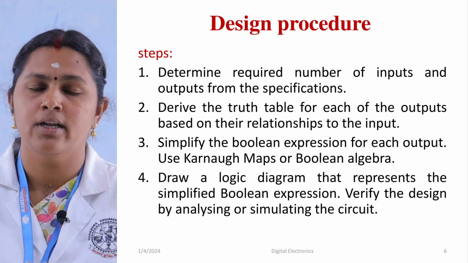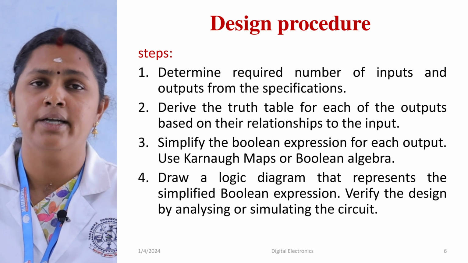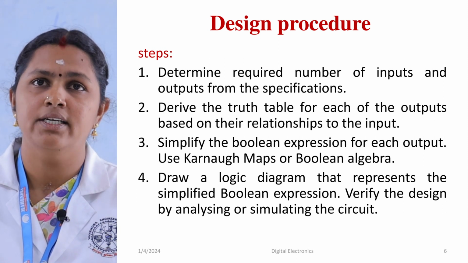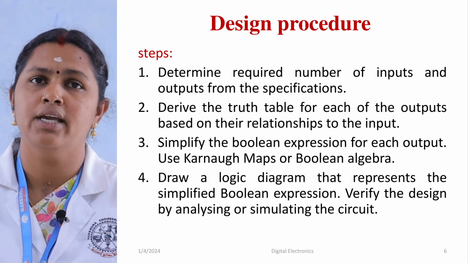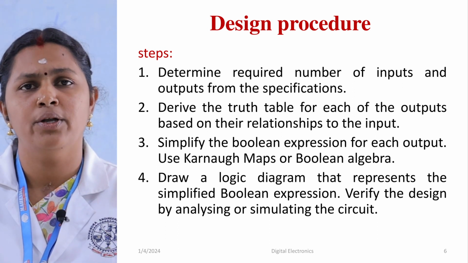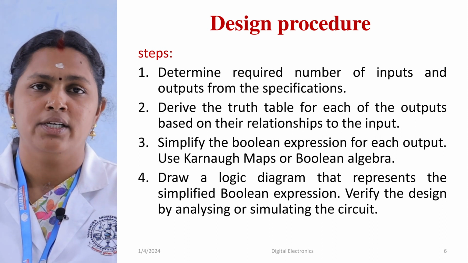In step 2, we have to reduce. For that, we first make the truth table. After designing the table, we reduce the expression using K-map or Boolean algebra. Finally, we design the combinational circuit by using logic diagrams.